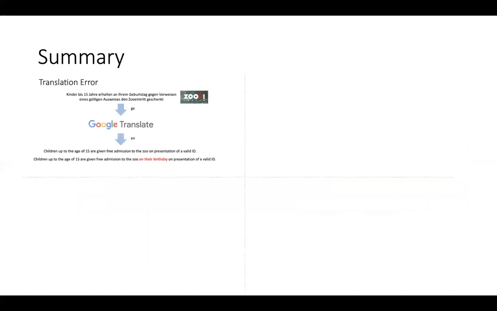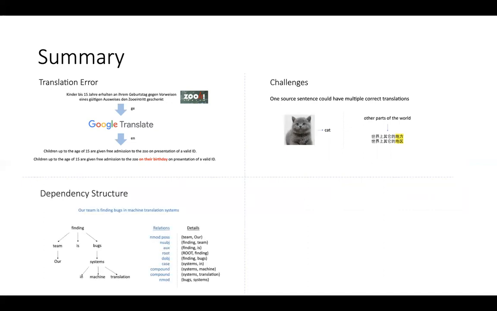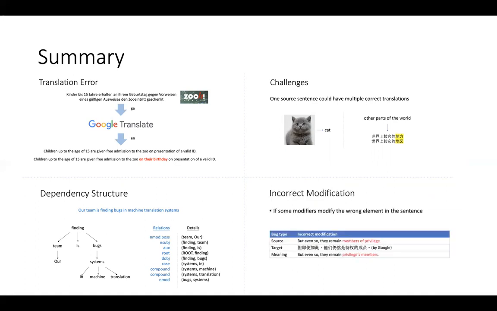To summarize our work, I first introduced what a translation error is and why it is important. Then I introduced why it is challenging to test this kind of software. After that, I introduced our structure-invariant testing framework. And at the end, I presented some empirical evaluation results and some examples.